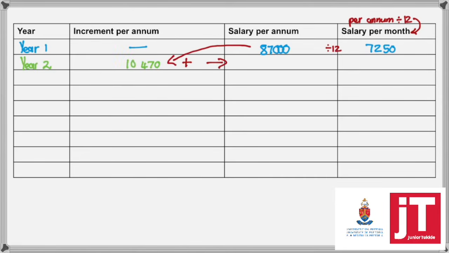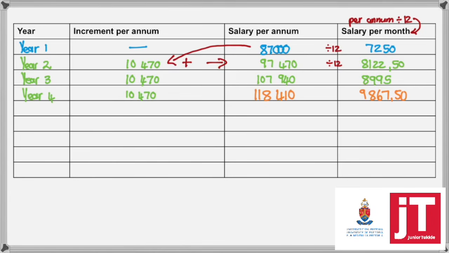In year 2, you'll receive an increase of 10,470. So you'll have to add that to your bottom salary, 87,000. So at the end of year 2, you'll receive 97,470. Divide by 12 gives you 8,122.50. And the same in year 3. You'll still get an annual increase of 10,470. Adding it to the 97,470 gives you a new salary of 107,940.